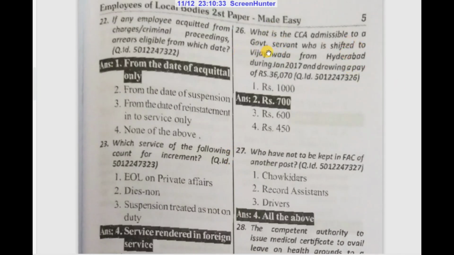What is the CCA admissible to a government servant who is shifted to Vijayawada from Hyderabad during Jan 2017 and drawing a pay of 36,070 rupees? Answer is 700 rupees.